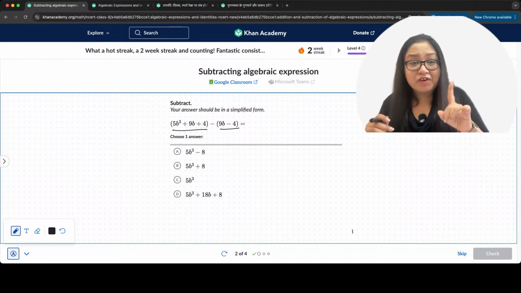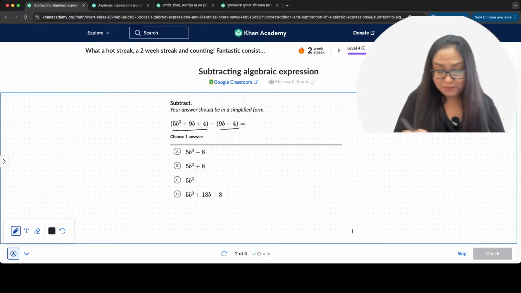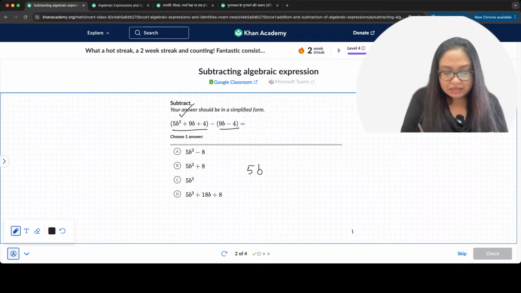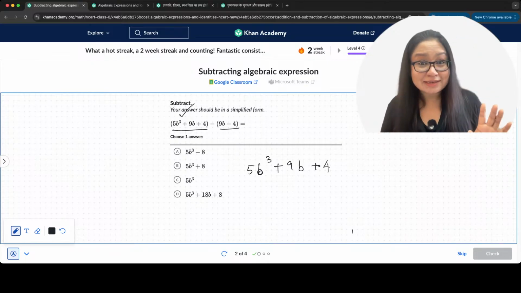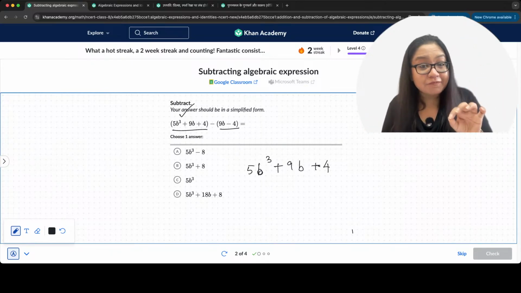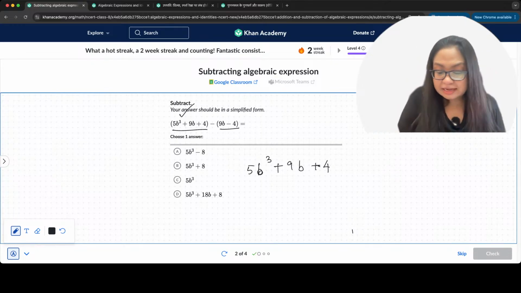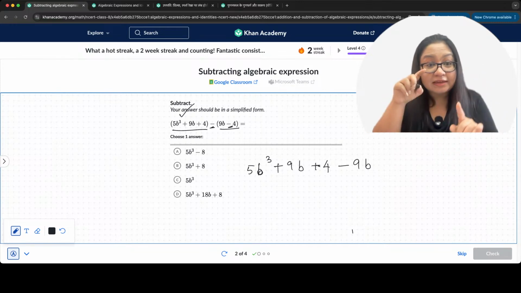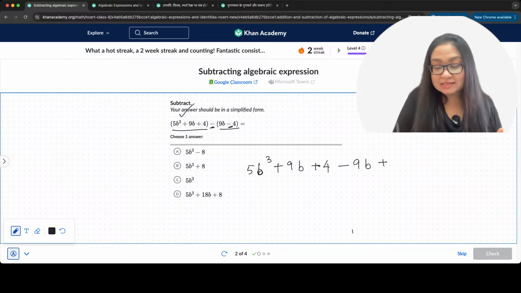What are we doing? Again, the first thing in subtraction, you open the brackets with sign. Let's go ahead and write it. The first one as it is: 5b cube plus 9b plus 4. And then the next one, we have to open the brackets with sign because there is a negative sign: minus 9b, and then minus minus with 4. Minus minus becomes plus, so we have plus 4.